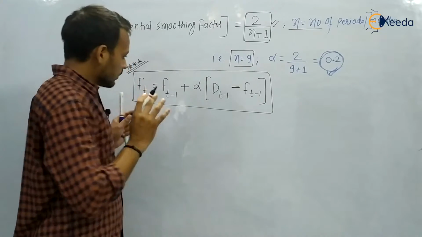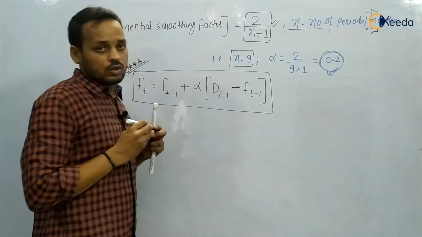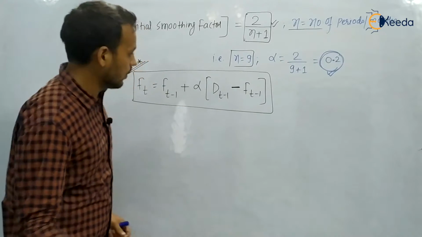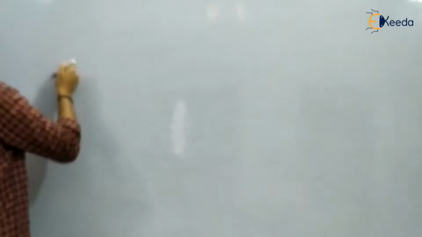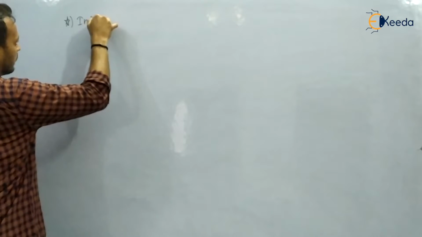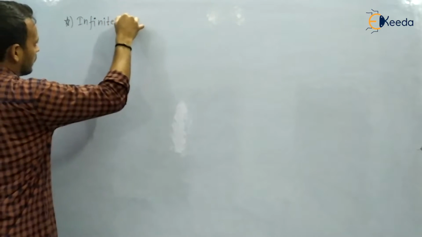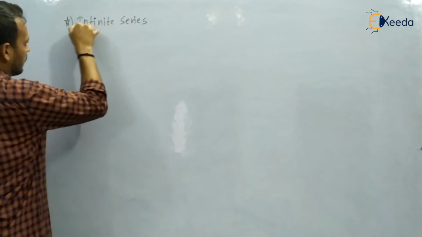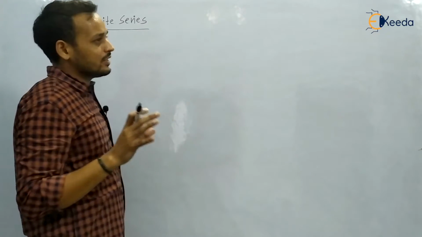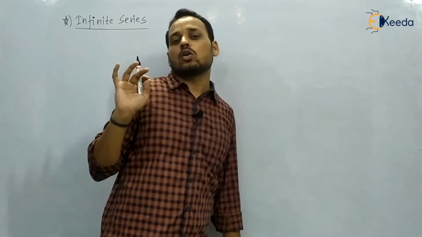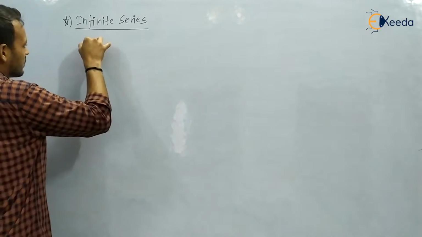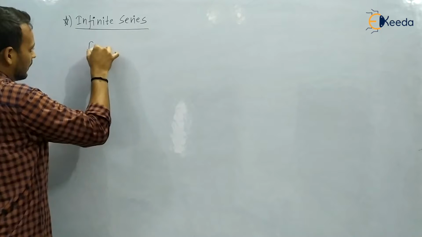So from where did we get this formula? We will see it now. Basically there is an infinite series. This infinite series is like the weighted moving average method only, the WMAM. The infinite series says that suppose you have to find the forecast for the t-th month or t-th period,